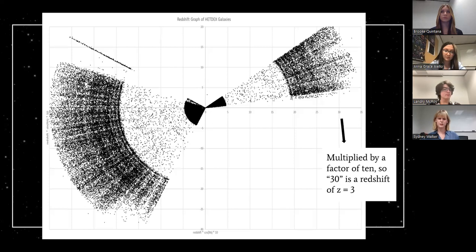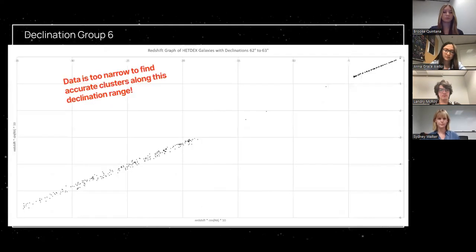You might be wondering about the blank spaces within the graph. Since this data is from 6 years into the 8-year survey, some parts of the sky have not been explored by HETDEX. Additionally, low confidence galaxies as well as all stars were removed from the full release dataset. Here we have a zoomed out graph of declination group 6. It has very few points, less than 1,000, so it's too hard to identify any clumping in this graph. Let's skip past it.